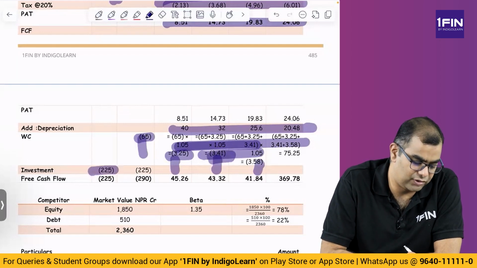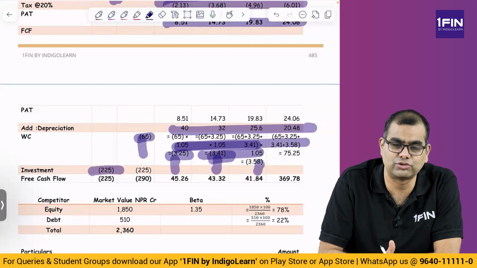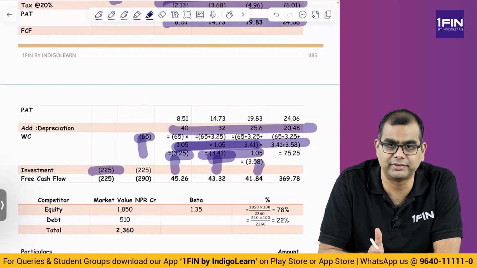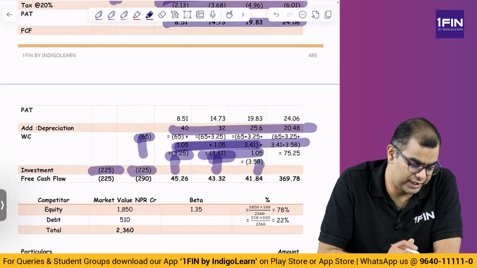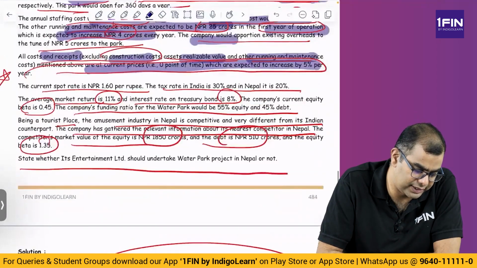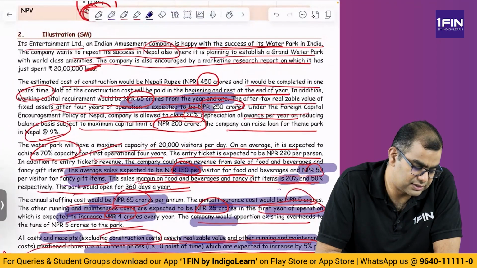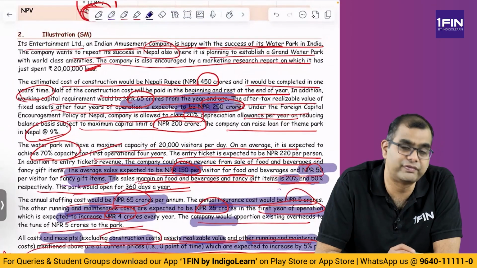And obviously they have said, on day 0 you invest 225, at the end of year 1 you invest 225. And do you get any money back? Did they say anything about money getting back? After tax 4 years is expected to be 250 CR.